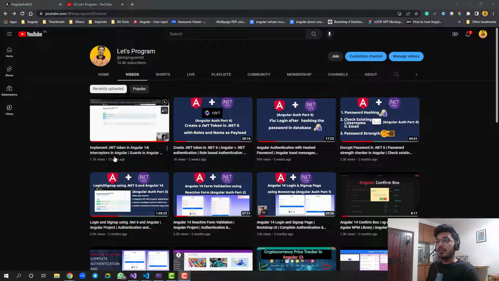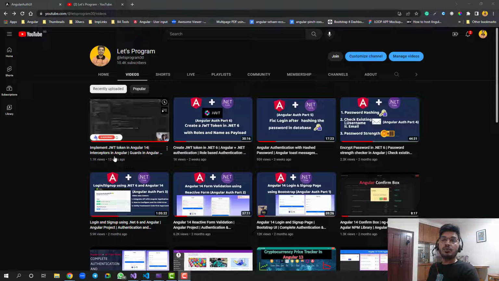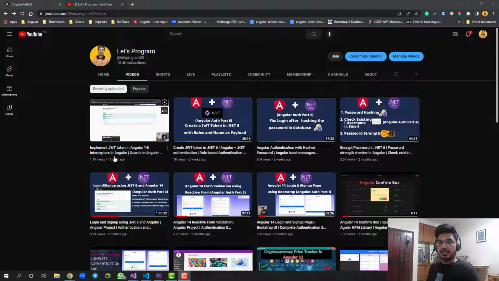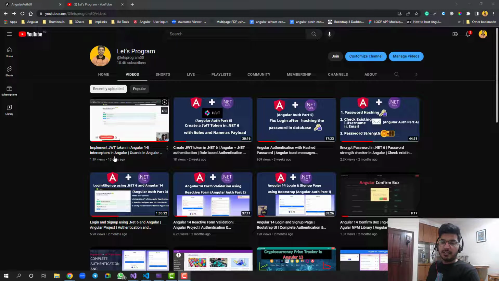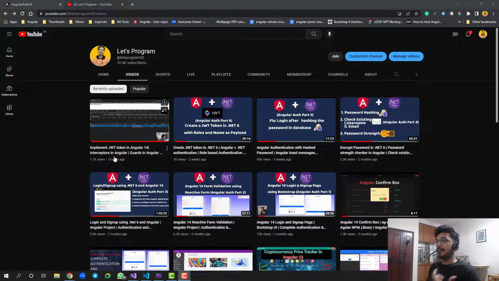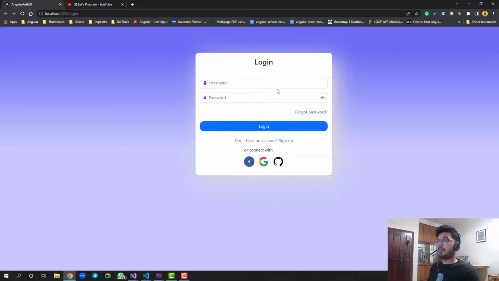All right, so now let's talk about the next part, which is how we use the token. In my token there were two things: first the full name of the user, and second the role. Based on those two records, we are going to display a few things in the UI. For example, if I try to log in to the application, let me just do it. John Doe, and the password is admin@123.